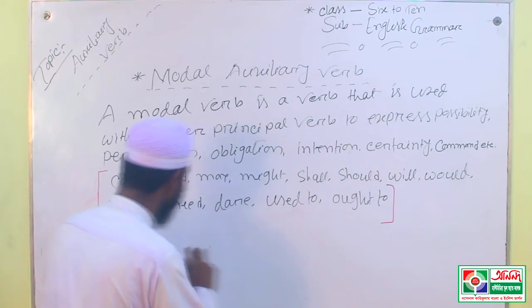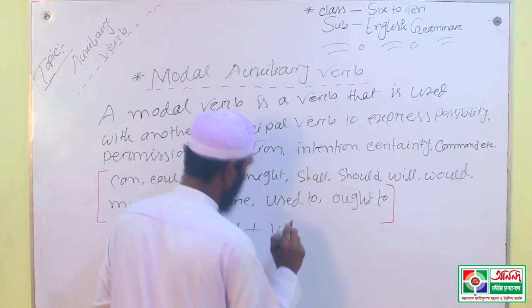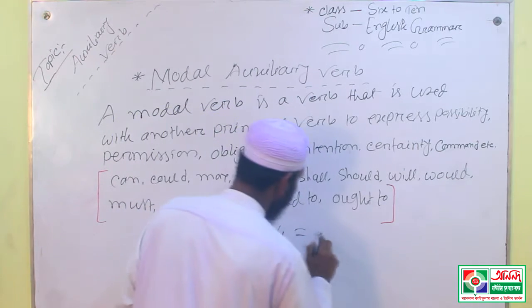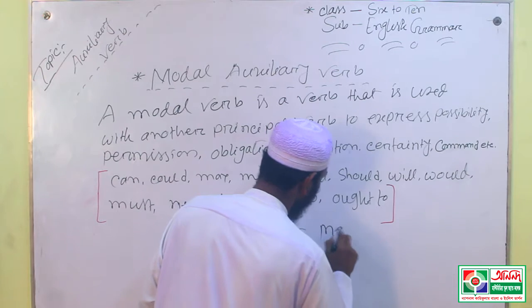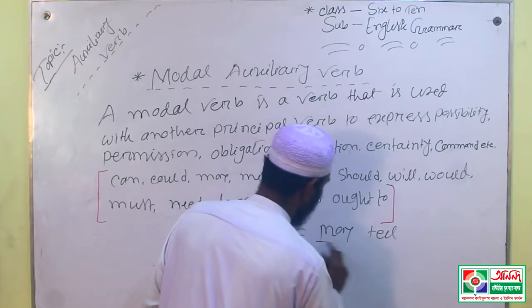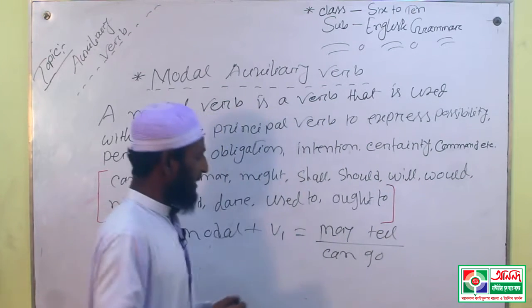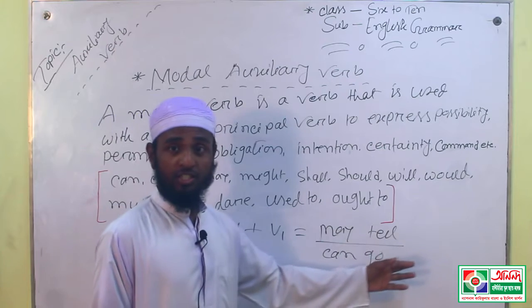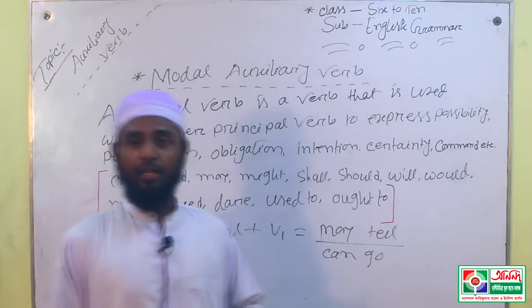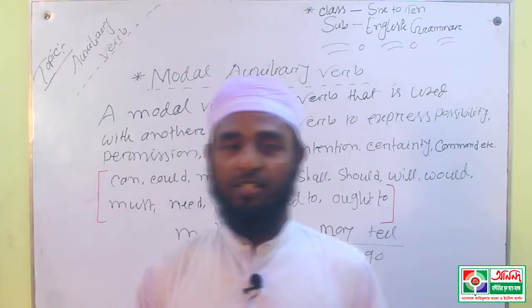That means modal plus B1, such as: you may tell the story, you can go, you can write, I shall go, I will write.